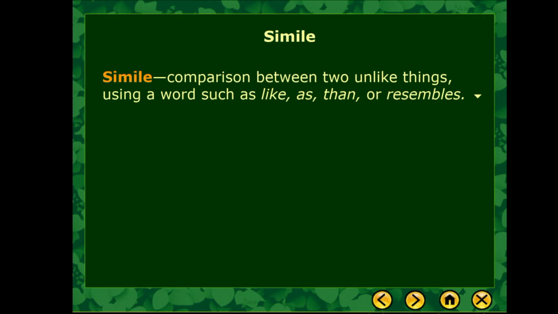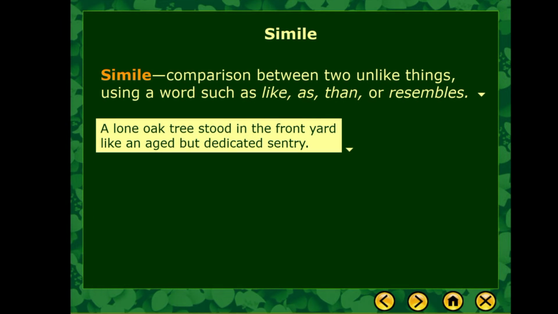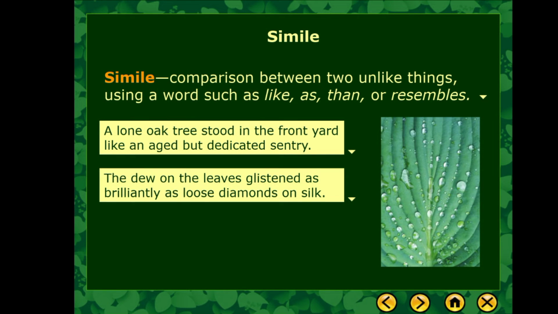Now let's have the simile as the first figure of speech. It is a comparison between two unlike things using a word such as like, as, than, or resemble. For example, a lone oak tree stood in the front yard like an aged but dedicated sentry. The dew on the leaves glistened as brilliantly as loose diamonds on silk.